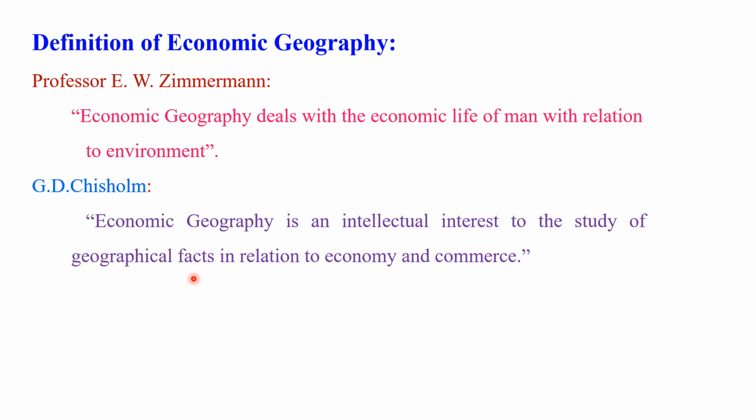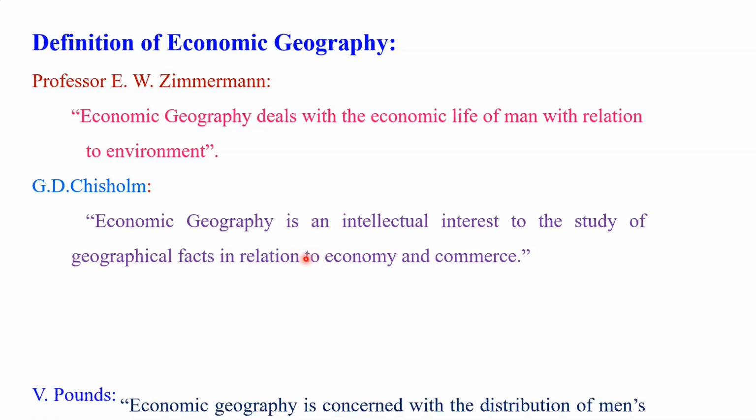And again in this definition, the main emphasis, or you can say the main keywords, are physical geographical facts in relation to the economy and commerce. Meaning it is near about like the first definition. Here also the same thing is there. In economic geography, what do we study? We study the economy and the commerce, and how both are affected by the geographical condition of that particular region. That is the main part of this definition.